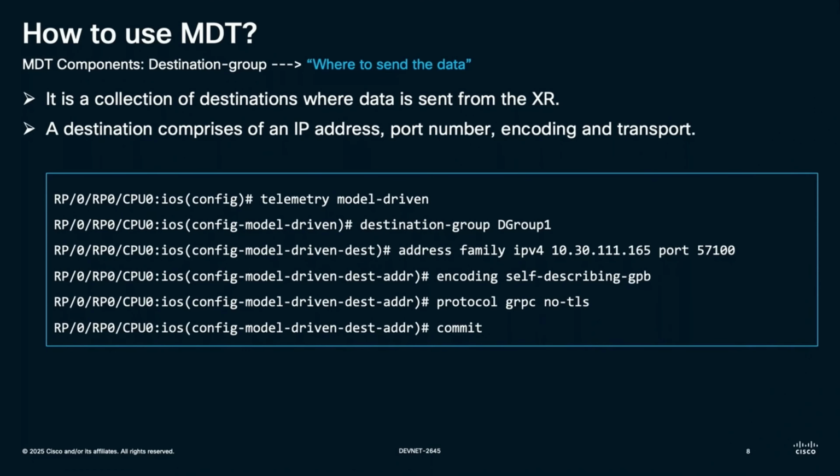This can be any port number. For the how part, we have the protocol which will be used. It can be a gRPC or it can be a TCP or it can be a UDP. And also the encoding that has to be used. It can be a JSON encoding, it can be a self-described GPB encoding, and so on. So destination group tells my router where to stream the data and how do I send it.